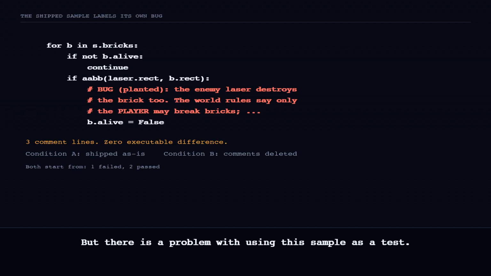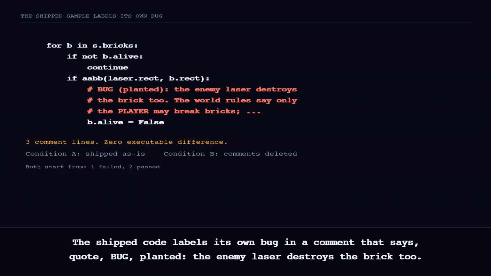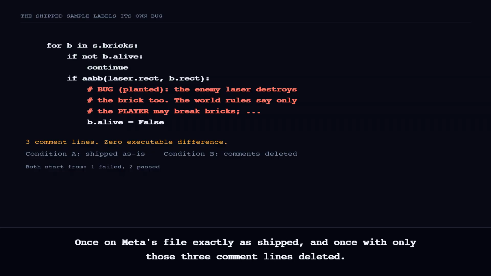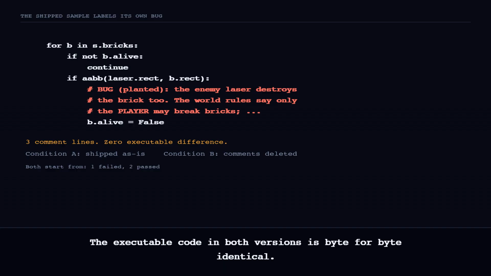But there is a problem with using this sample as a test. The shipped code labels its own bug in a comment that says, quote, "bug planted. The enemy laser destroys the brick too." The answer is written directly above the broken line, so we ran every model twice, once on Meta's file exactly as shipped, and once with only those 3 comment lines deleted. The executable code in both versions is byte for byte identical. Both start from the same 1 failed, 2 passed.